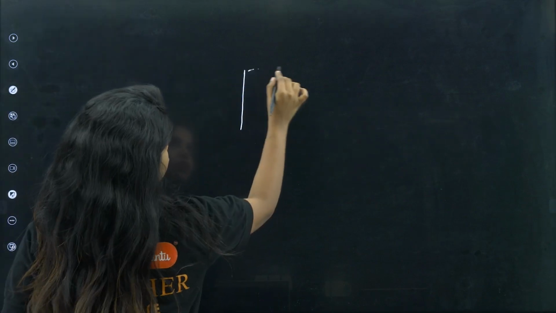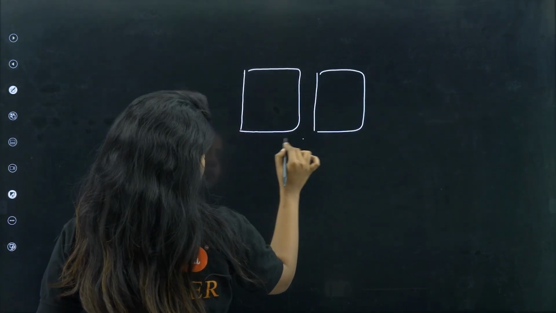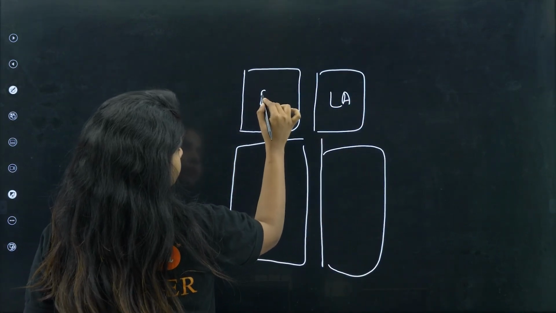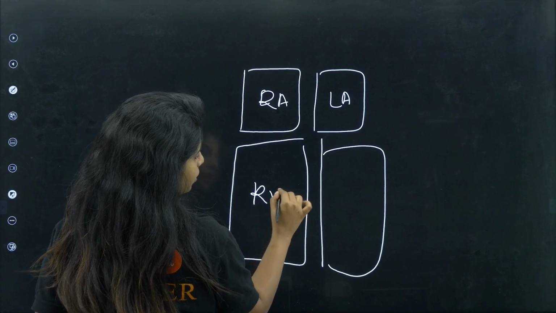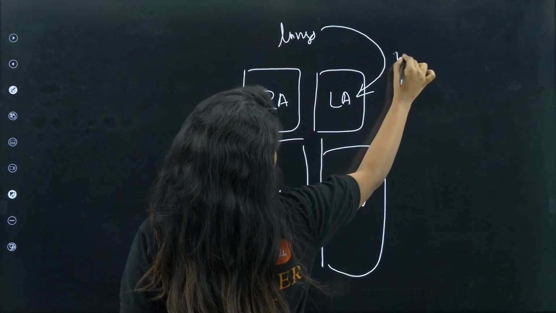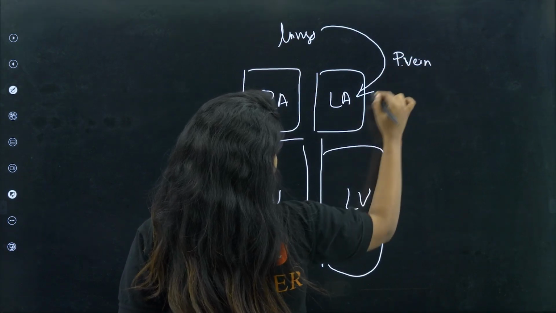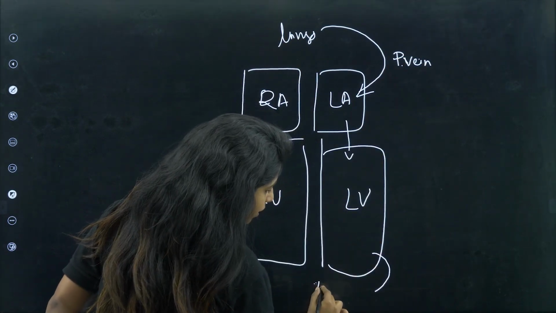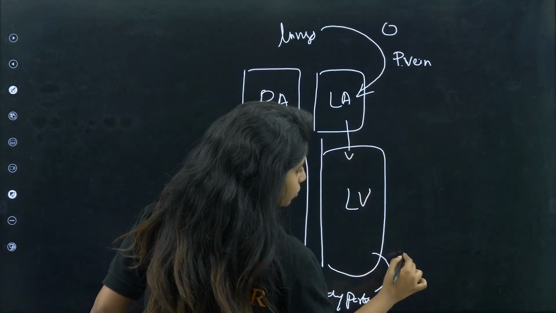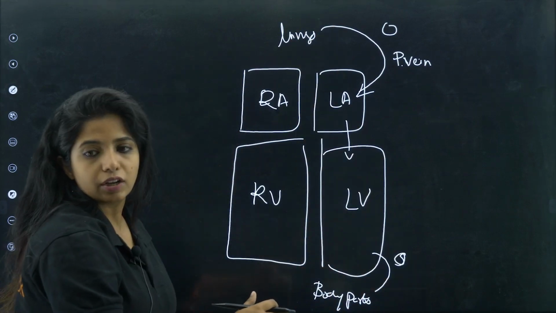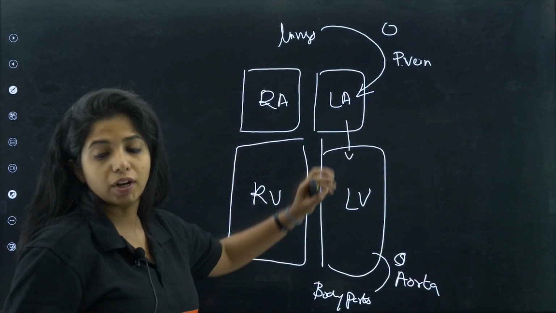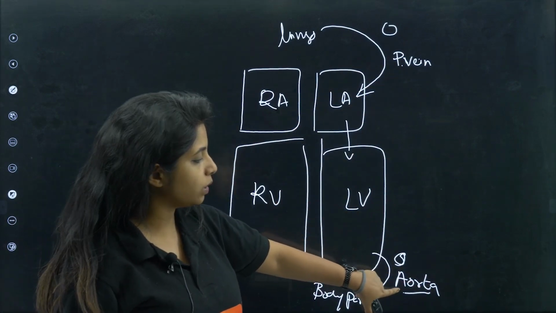You have how many chambers, children? You have 4 chambers, which looks like this. Left atrium, right atrium, right ventricle, left ventricle. This is your lungs. From the lungs, you get oxygenated blood with the help of pulmonary vein. This goes here. From here, it goes to the body parts. And what type of blood is it? Oxygenated. Here also this is oxygenated blood. This side of the heart always carries oxygenated blood. And what is this artery? This is aorta. Taking towards the heart, so it has to be a vein. Taking away from the heart, so it has to be an artery, that is aorta.